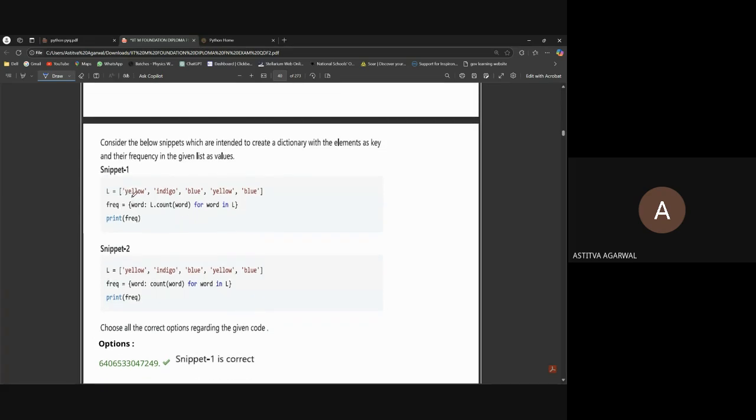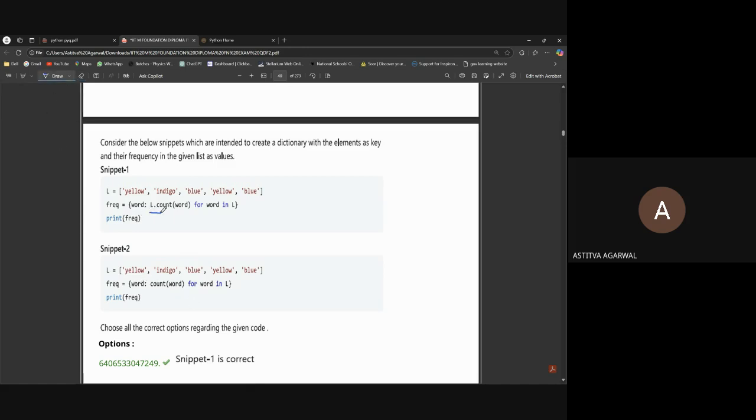Snippet one: yellow, indigo, blue, yellow, blue. Frequency is L dot count word for word in L. Print frequency. Second snippet: yellow, indigo, blue, yellow, blue. Word count is there, but see, there is L dot count is word count for word in L. Which one is correct?